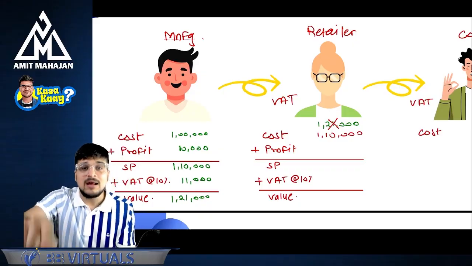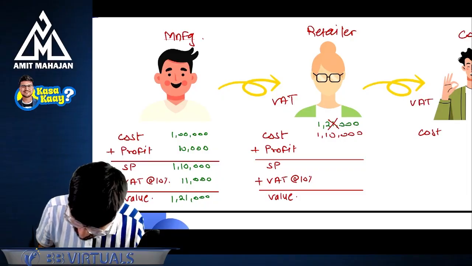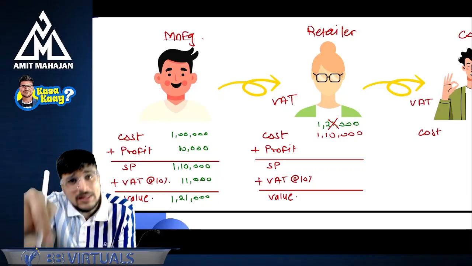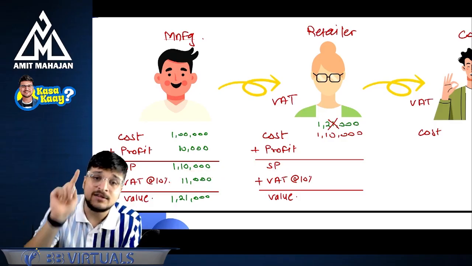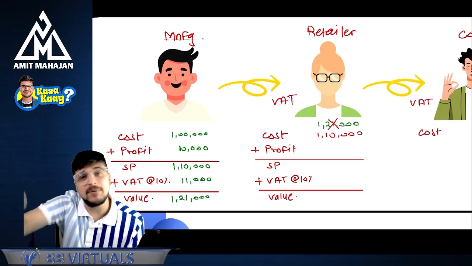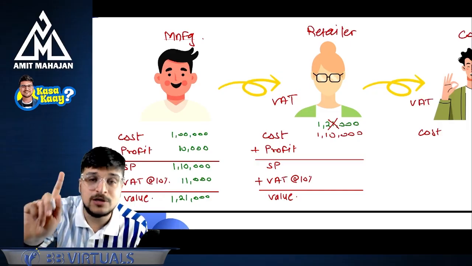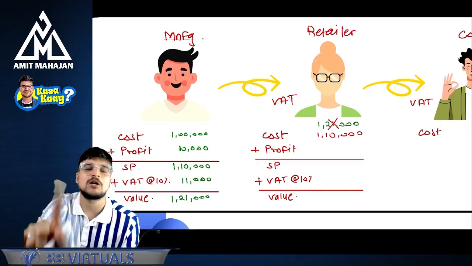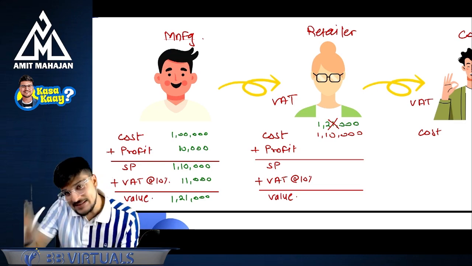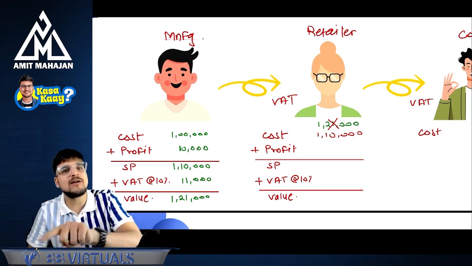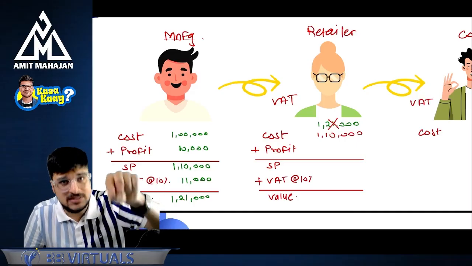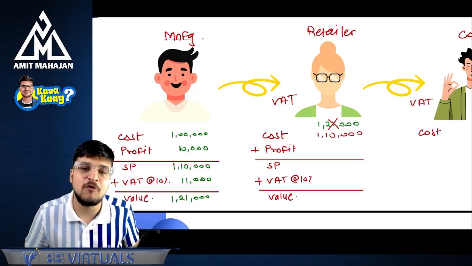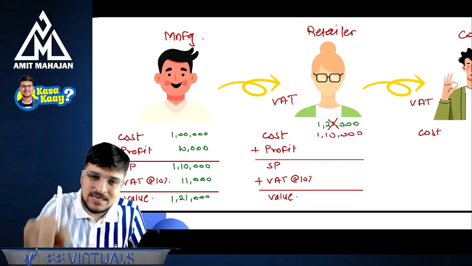Coming to the same point here, you are right now paying 1 lakh 21,000, but you know that you are going to get a benefit of 11,000 rupees in future, and that's why the cost for you, even though you have paid 1 lakh 21,000, is only 1 lakh 10,000 and not 1 lakh 20,000. Exactly like the iPhone, even though you have paid 1 lakh rupees, you know that you are going to get a benefit of 10,000 rupees. That's why your cost is not actually 1 lakh. It is actually 90,000 rupees. You can use the same example here.